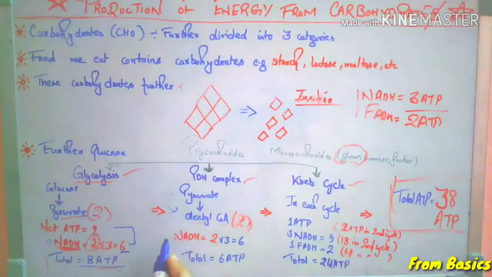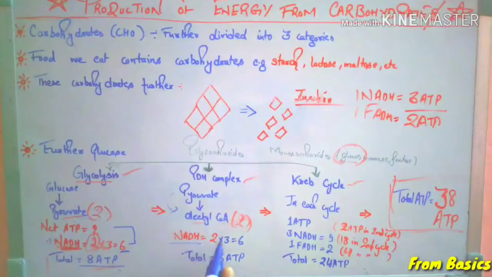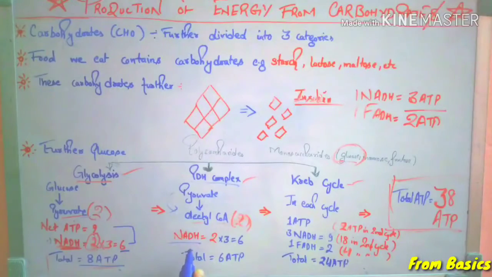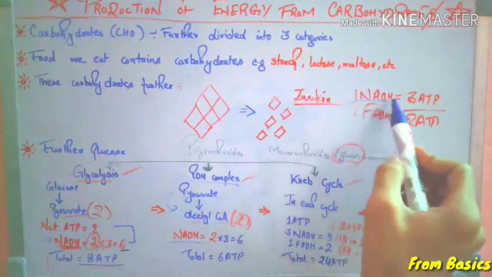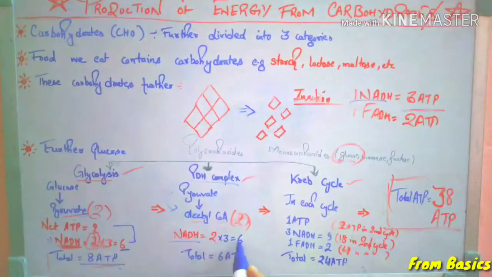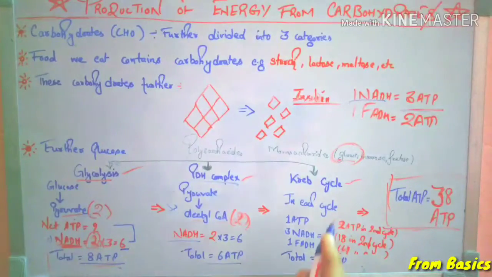So what is the gain of ATP here? We are here to discuss the gain of ATP. In the PDH complex, 2 NADH molecules are produced. What I have told you is that 1 NADH is equal to 3 ATP. So 2 into 3 is equal to 6. So here in the PDH complex the gain of ATP is 6 ATP.